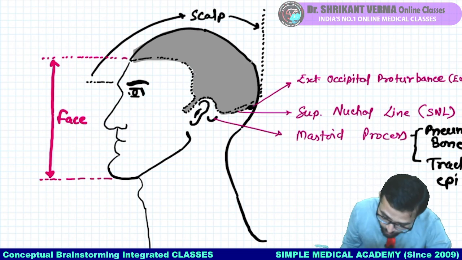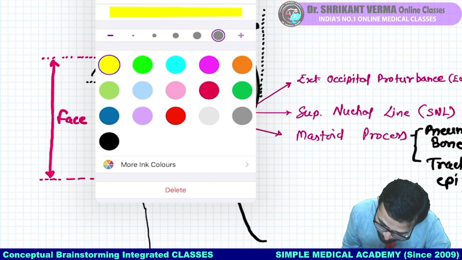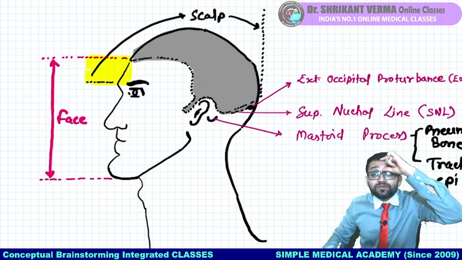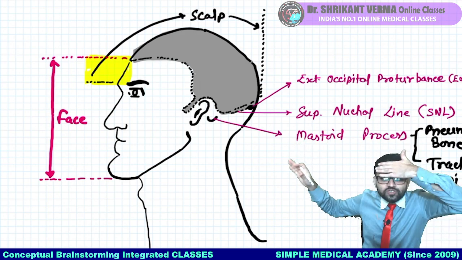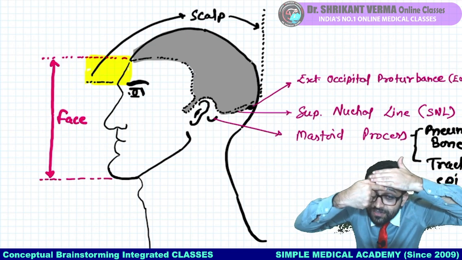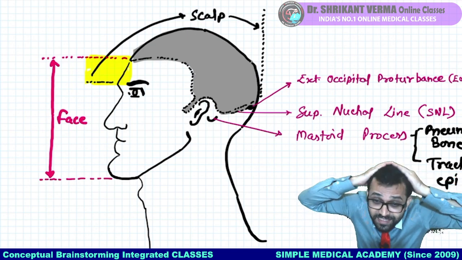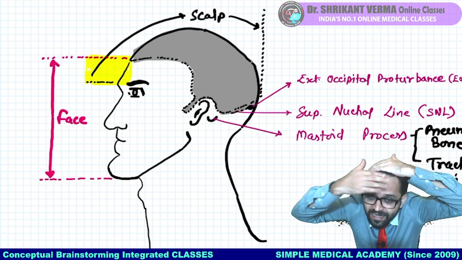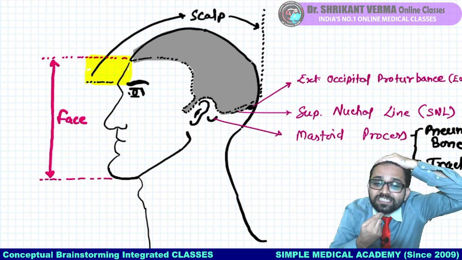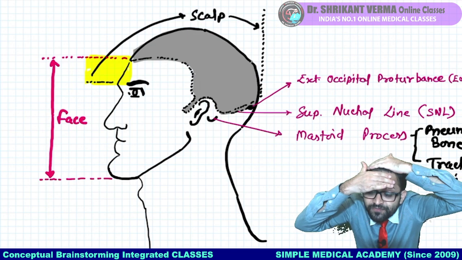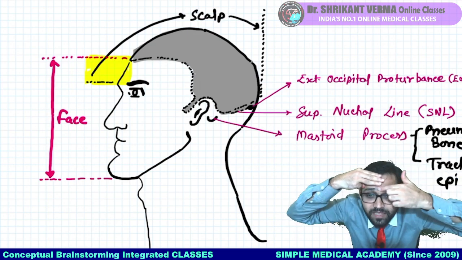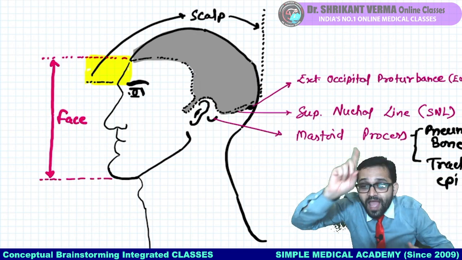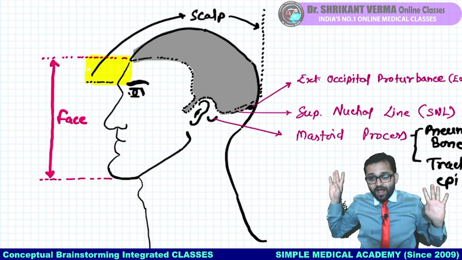Fine. So you can observe this forehead part. Yes sir, it is common with the scalp as well as face? It is common with the scalp, because see here again, this is the point. The supraorbital margin is from where the scalp is starting. So this is scalp, agree? But from this hairline down up to the chin, this is face. So this part is under the face also. So this part above the supraorbital margin and below the hairline is common with the scalp as well as face. Hope you all are getting the point.